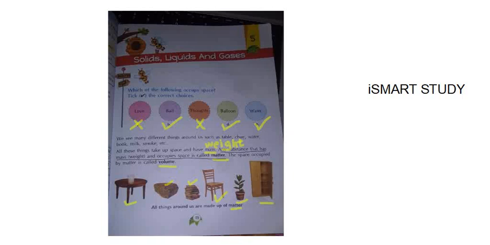In the previous class I started the fifth lesson, that is solids, liquids and gases, right? What we have learnt in that lesson, I am giving you a summary. First I told you about matter. Matter means nothing but what, children? Anything which has weight and occupies space is matter. And the space occupied by this matter is called the volume. Whatever space anything is occupying is known as the volume.